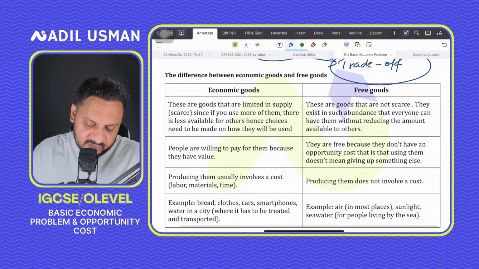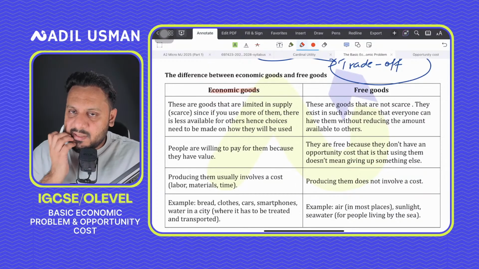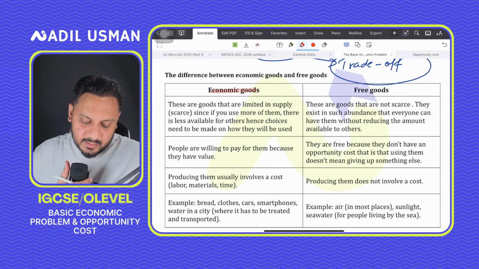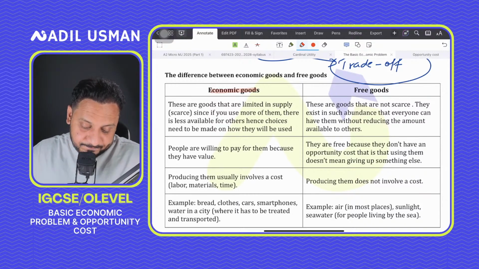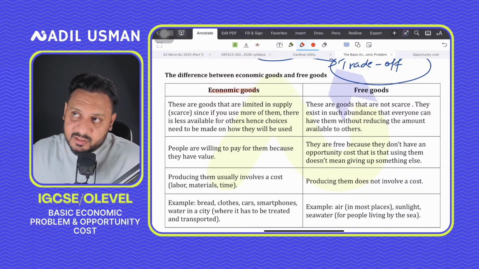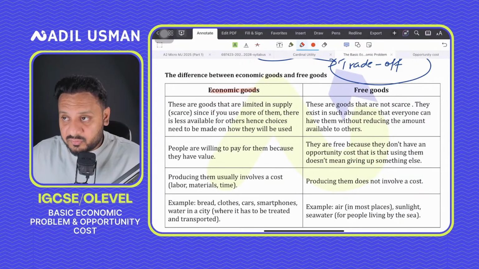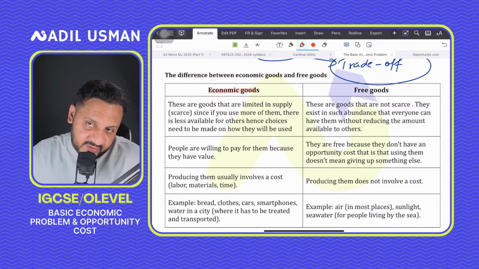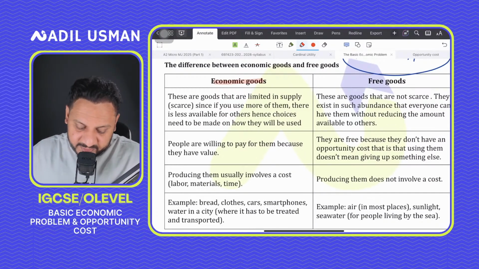As far as economic goods are concerned, you need to know 3-4 things. Economic goods are limited in supply, meaning that they are scarce. When you use more of them, less is available for others. So since less is available for others, not anyone can use them. Then we need to figure out a way to decide who gets those goods and how much we charge for them, because it's not for everyone. So remember that economic goods are not for everyone, because they're scarce.